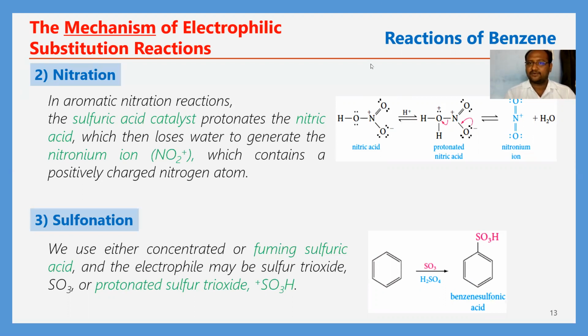How does this protonation take place? It donates a lone pair of electrons to the H plus ion, then it will be protonated. After this protonation, oxygen will have a positive charge. This is highly unstable, so it immediately takes the bonding electrons towards itself.